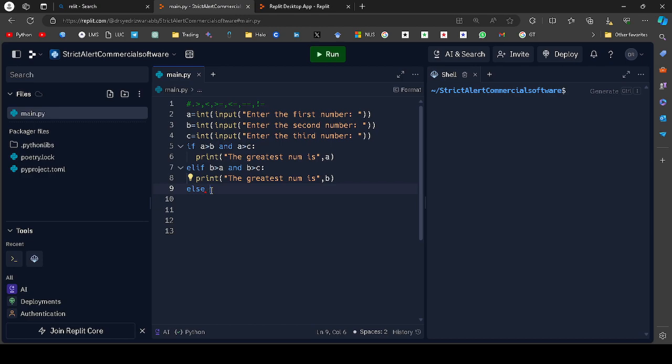And wait, I will write here dots. I will go down and I will click tab. So it's got, alright. So here, the greatest number is C. So now our whole code is ready. Every line is ready perfectly. So now we should revise the whole program one time.